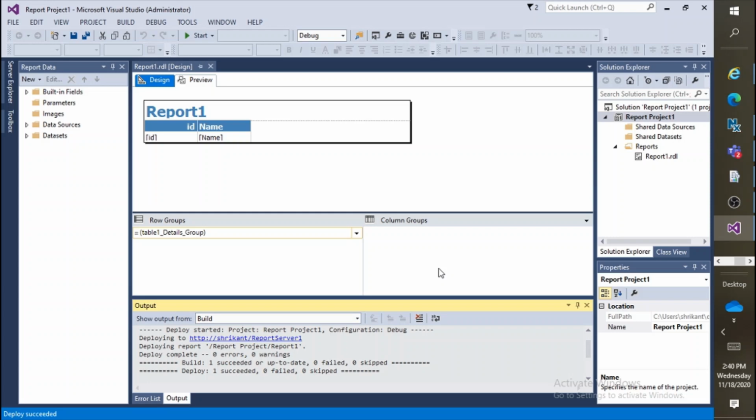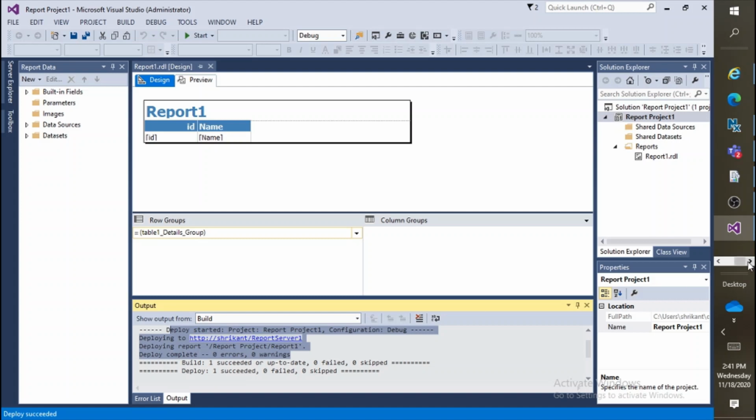Now if everything is okay, you will see a message like this: deploy started, then deploying to the server, then deploying report, which report it is deploying, then deploy complete. If there is any error, it will show the errors like we were seeing before. Now everything is correct, then build succeeded and the report is deployed on the server.